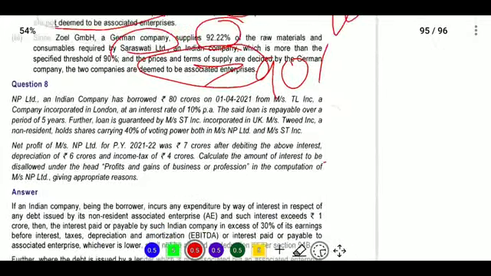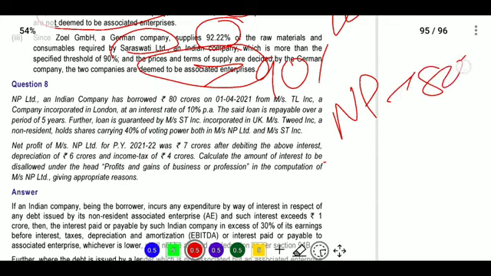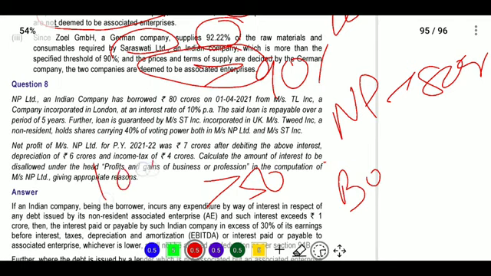Here we will see NP 1P is there, which borrowed 80 crores. When it is a borrowing, we will see the book value, 50% or more of the book value, then it will be treated as an associated enterprise. The company is incorporated in India, the loan is taken from another country's person, and the interest rate was 10%. The said loan is repayable over a period of 5 years. Further, the loan is guaranteed by ST Incorporated in UK, a non-resident, who is holding 40% of voting power, so more than 26%. So both are associated enterprises.